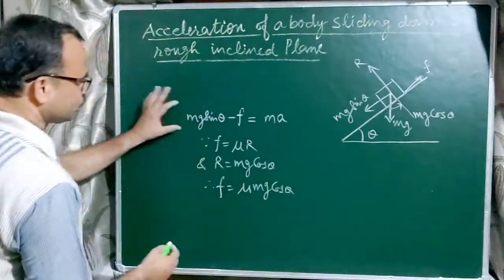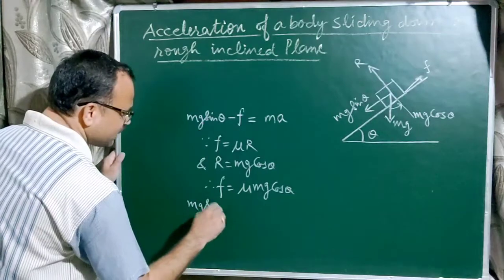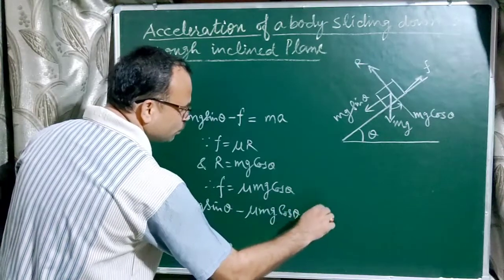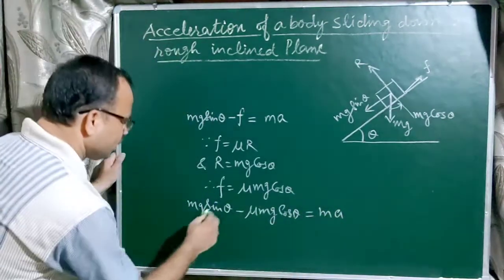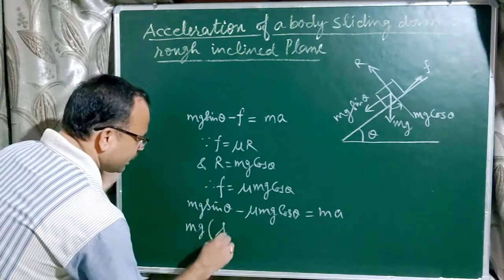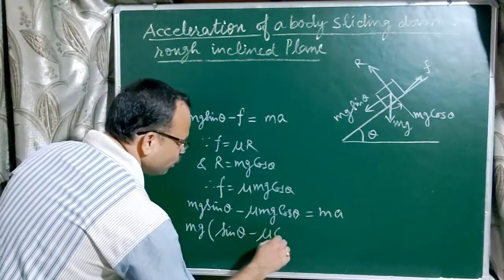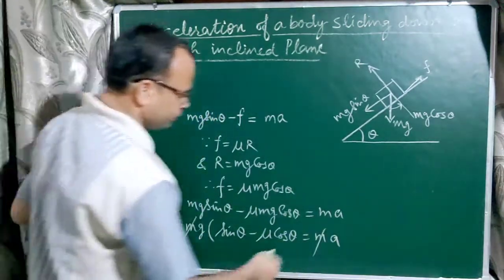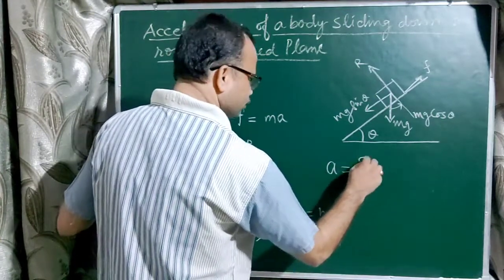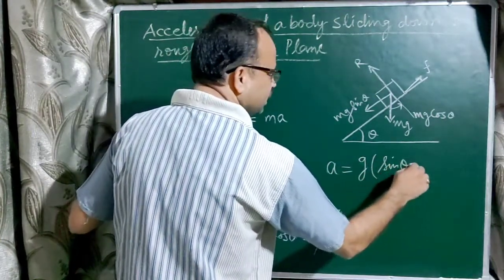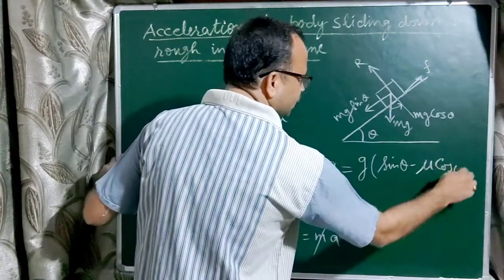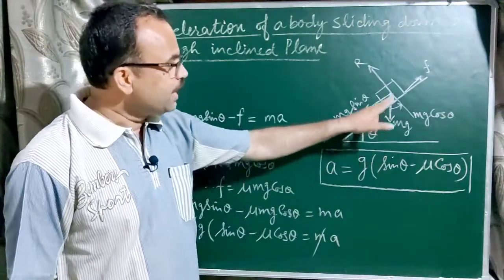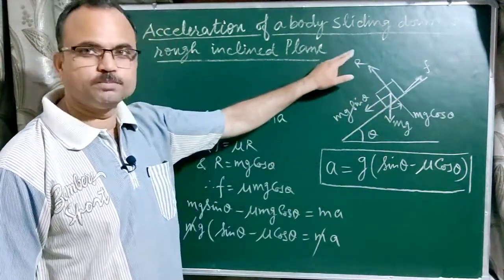Now substituting the value of f in this equation, mg sin theta minus mu mg cos theta is equal to ma. Here mg is taken common, so mg times sin theta minus mu cos theta is equal to ma. The m cancels. So we get a equal to g times the bracket sin theta minus mu cos theta. It is the expression for the acceleration of a body sliding downward.